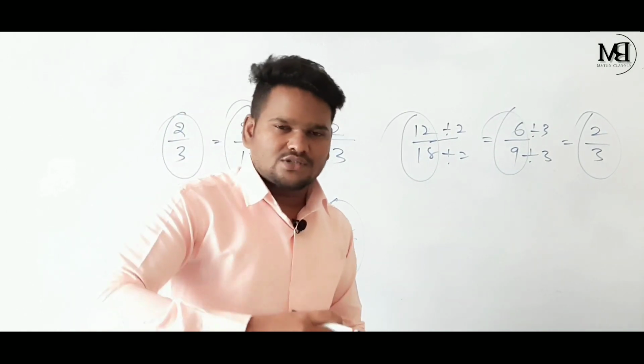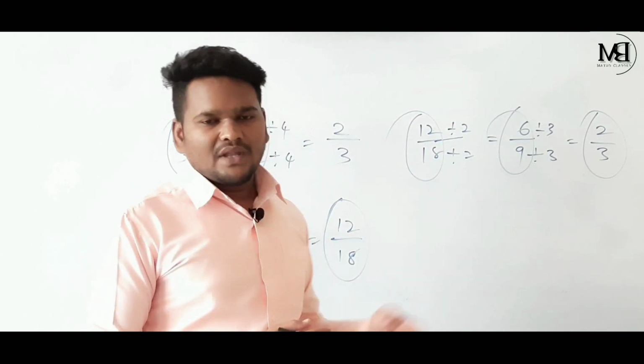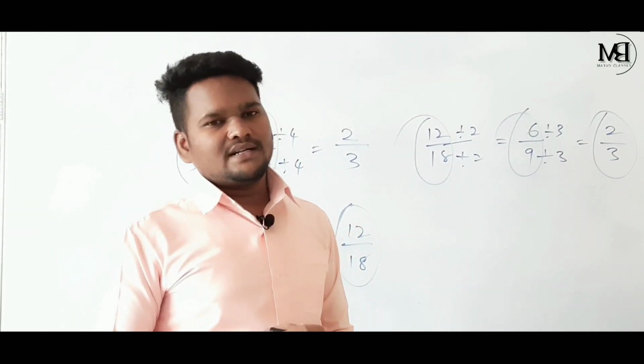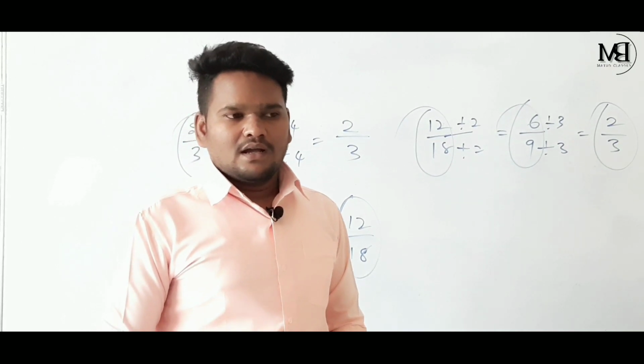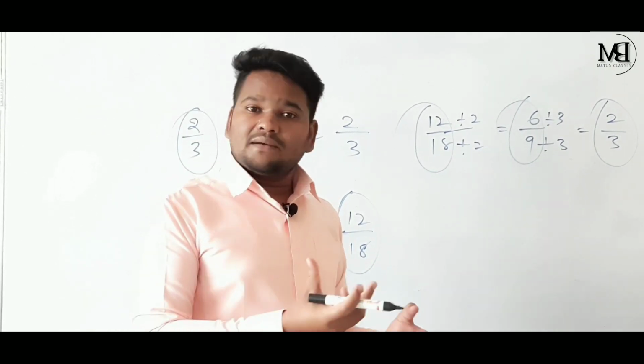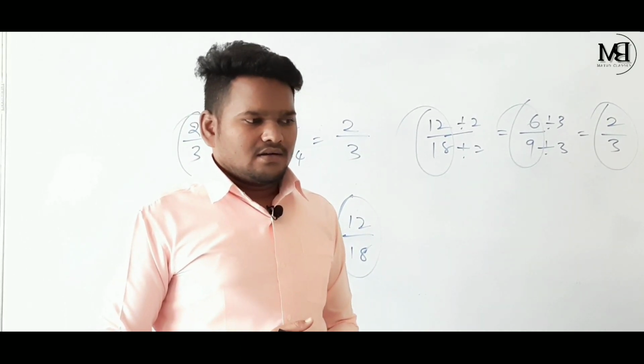Hope you understood today's topic children: comparison of numbers, standard form of a rational number, and equivalent rational numbers. In our next video we are going to discuss rational numbers between two rational numbers, representation of rational numbers on the number line, and next comparison of rational numbers.